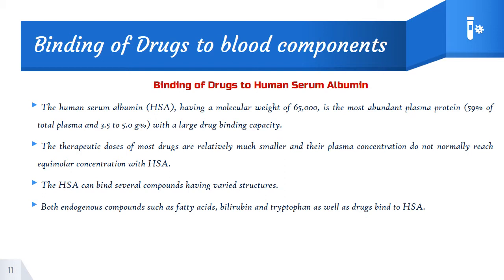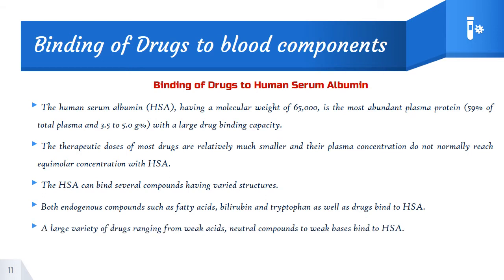HSA can bind to several compounds of varied structure, both endogenous compounds such as fatty acids, bilirubin and tryptophan, as well as drugs. A wide variety of drugs, from weak acids and neutral compounds to weak bases, also bind to HSA.